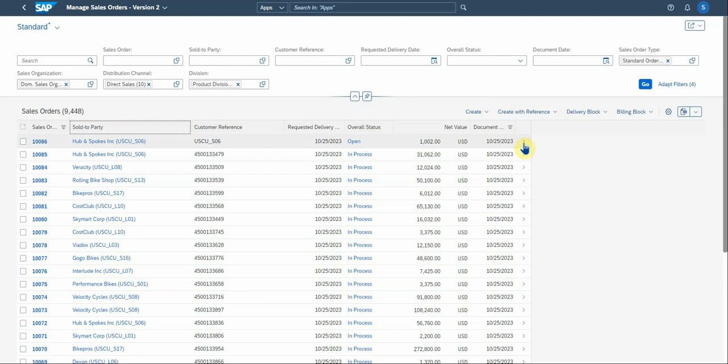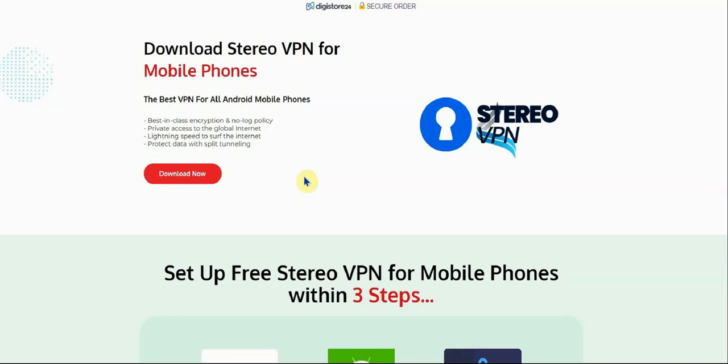So if you want to look at the document, firstly, okay, before we do that, you can also, if you select your sales order, you can actually set a billing block to that sales order on the screen, or a delivery block.